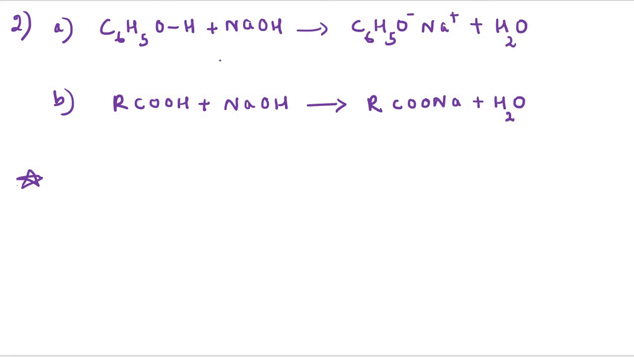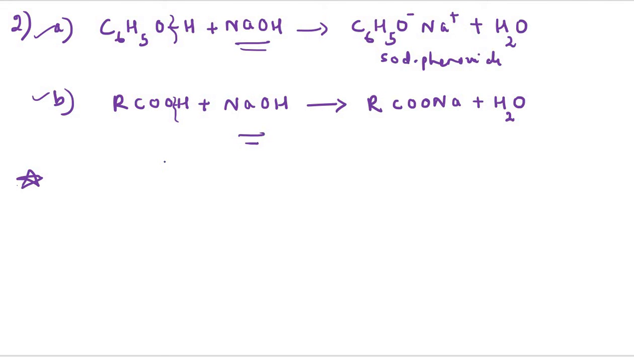Now if we take the case of alkali, on reaction with alkali, the two reactions involved are of phenol and carboxylic acid. Here again cleavage of the OH bond takes place. They react with a strong alkali, giving sodium phenoxide, and in the case of the acid, we will be getting the sodium salt. Again, in this case we are taking a strong alkali.